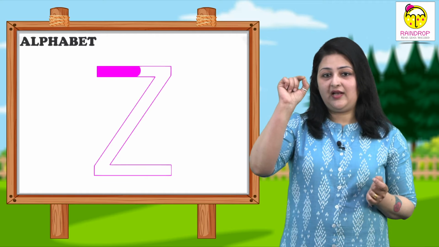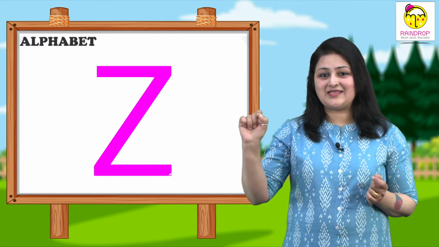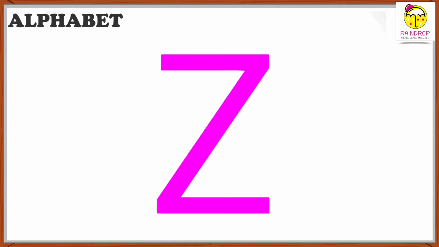So kids, let's learn how to make a capital Z. We need to take a line like this, a line like this, a line like this. That makes the capital Z.